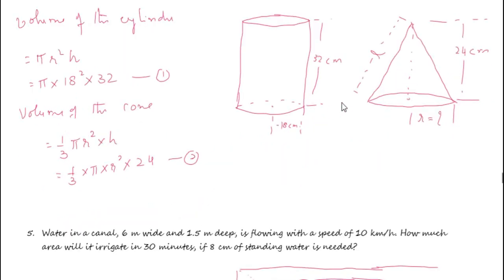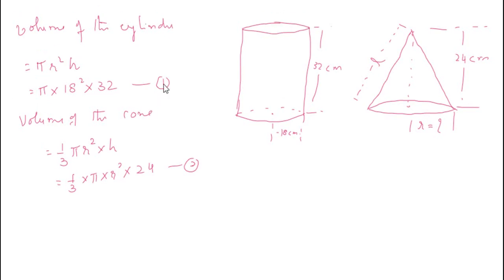Sand from here is poured as a conical heap, so the two volumes are equal. So 1 equal to 2, that is pi into 18 into 18 into 32 equal to 1 by 3 into pi into r square into 24.